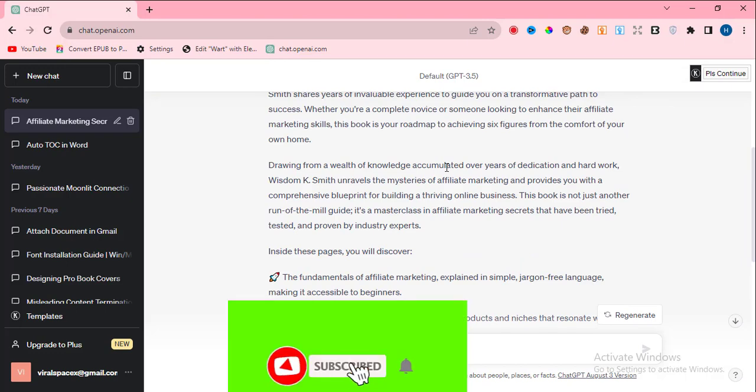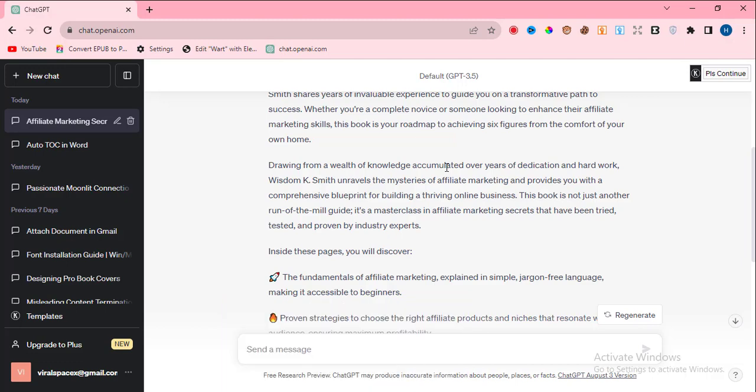Wisdom Case Meets unravel the mysteries of affiliate marketing and provide you with a comprehensive blueprint for building a thriving online business. This book is not just another run-of-the-mill guide. It is a masterclass in affiliate marketing secrets that has been tried, tested, and proven by industry experts. Inside this page, you will discover.